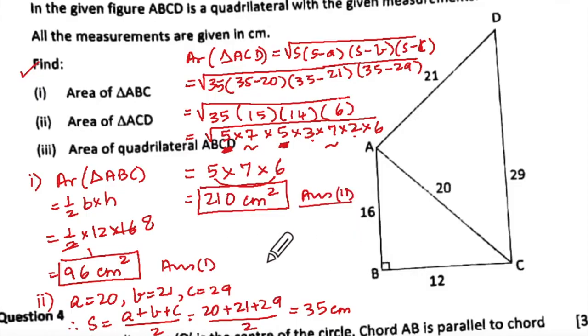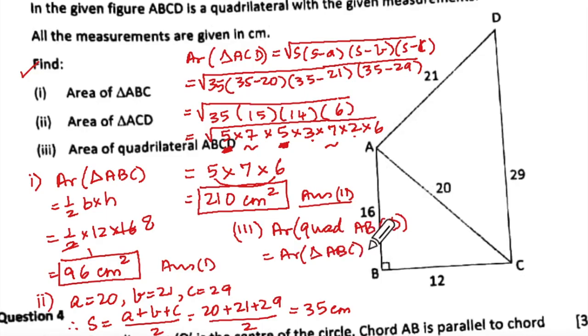Now what are they asking? Area of the quadrilateral. So what is the third part? You will say area of quadrilateral ABCD will be equal to area of triangle ABC plus area of triangle ACD. Can you do this on your own? Come on, do it. 306 centimeter square.